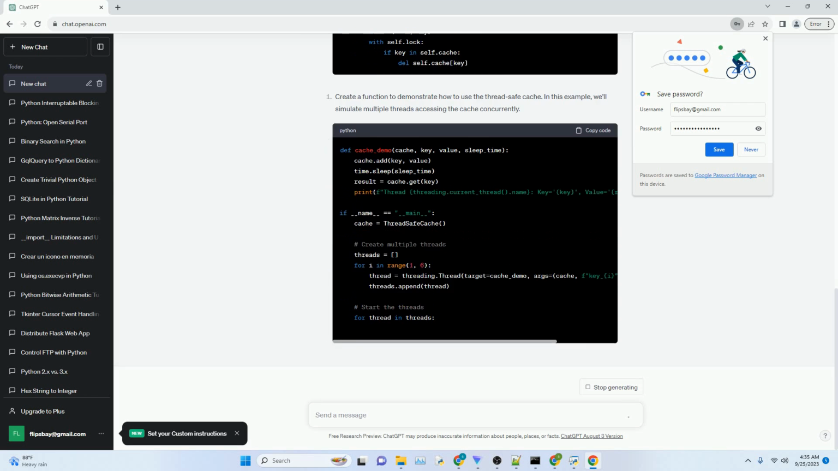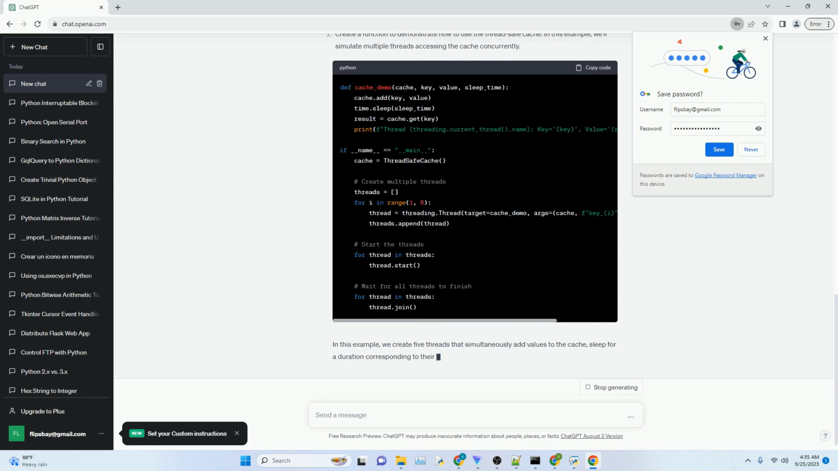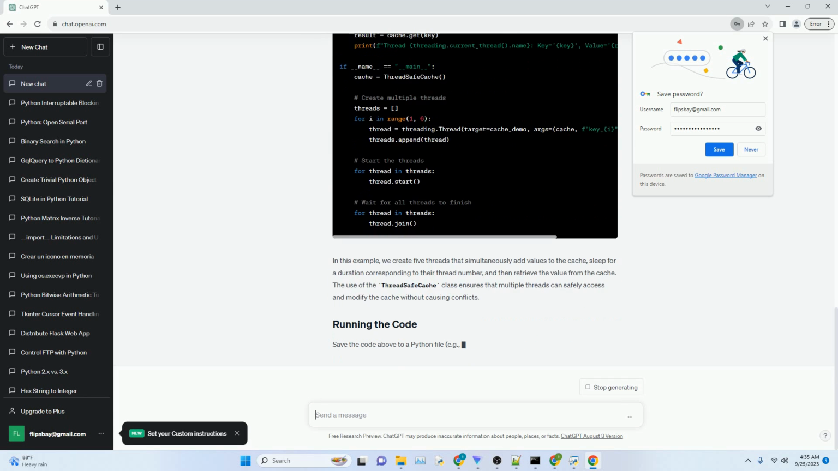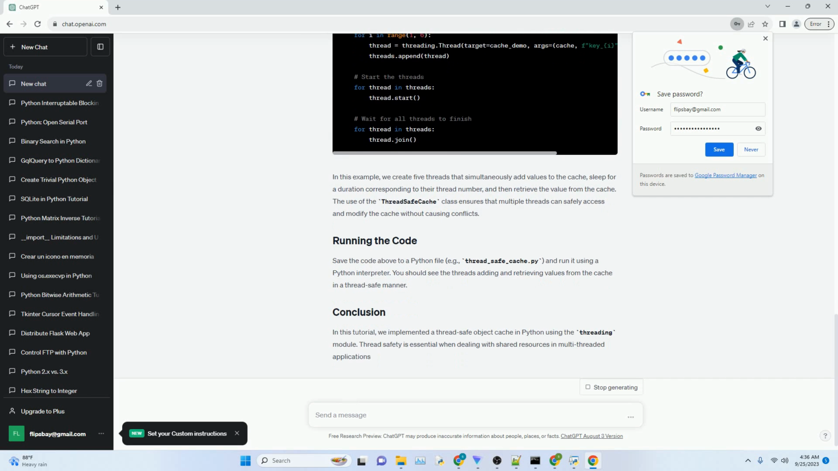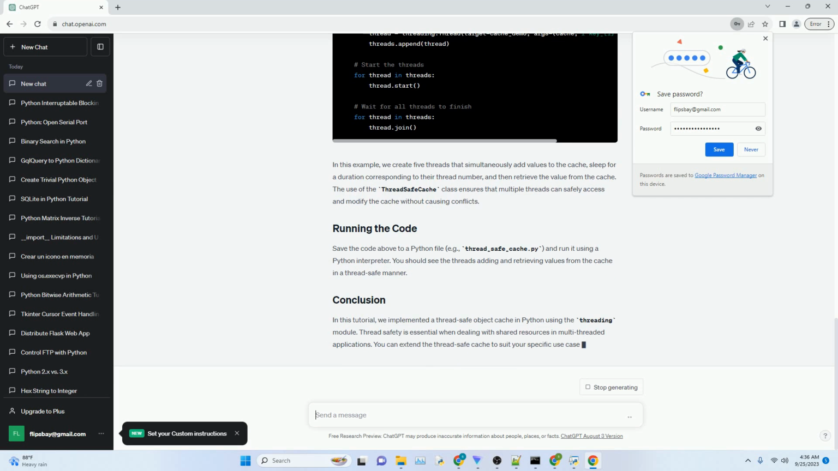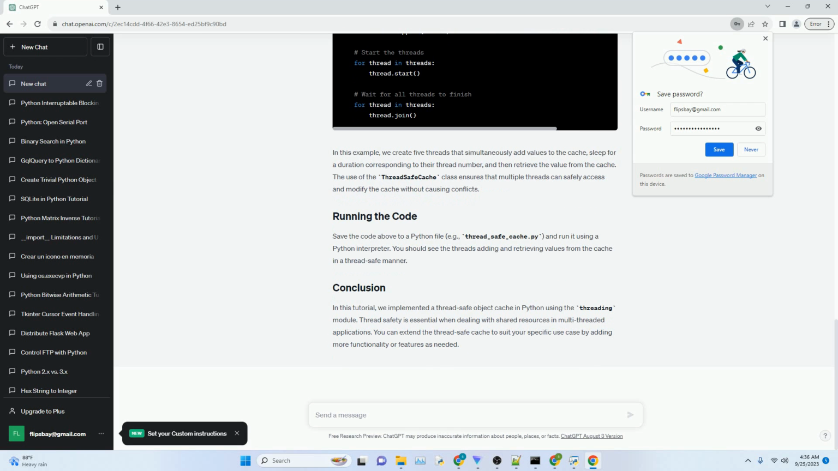In this example, we create 5 threads that simultaneously add values to the cache, sleep for a duration corresponding to their thread number, and then retrieve the value from the cache. The use of the thread-safe cache class ensures that multiple threads can safely access and modify the cache without causing conflicts. Save the code above to a Python file, for example